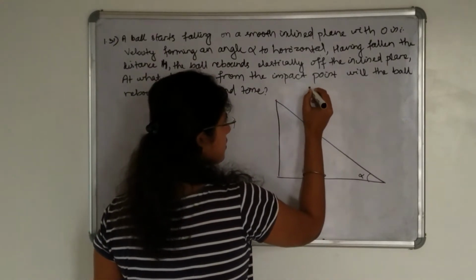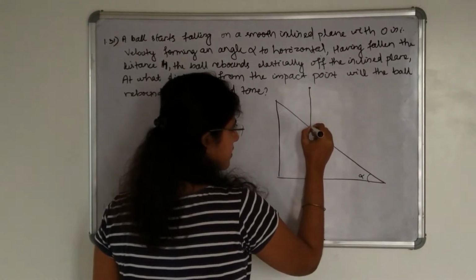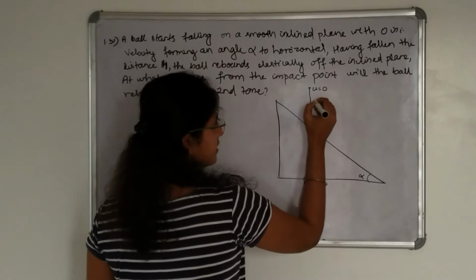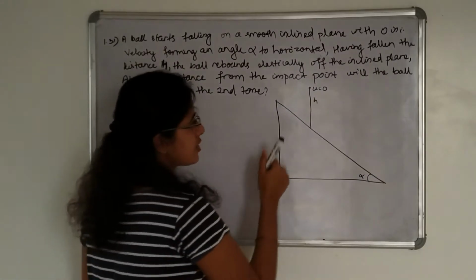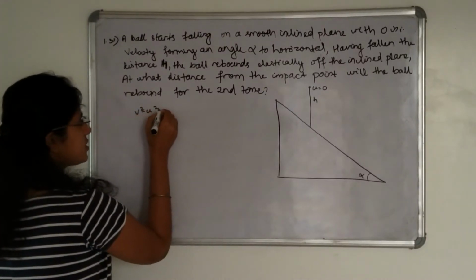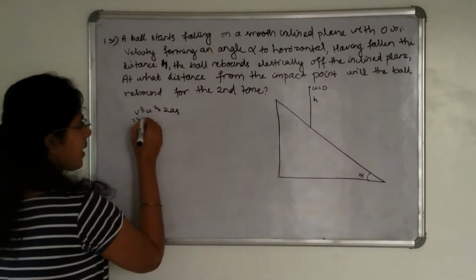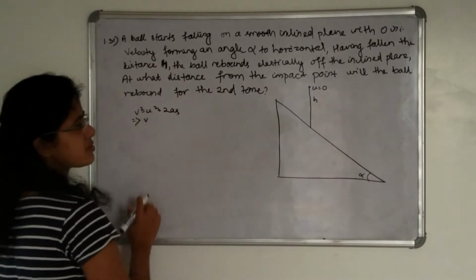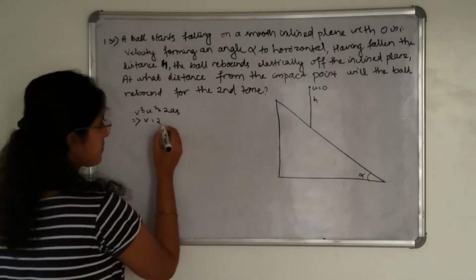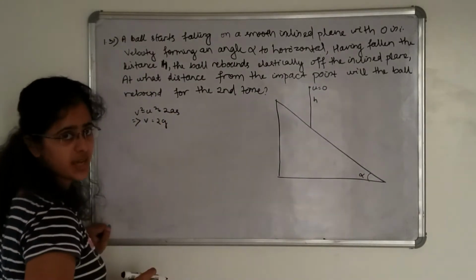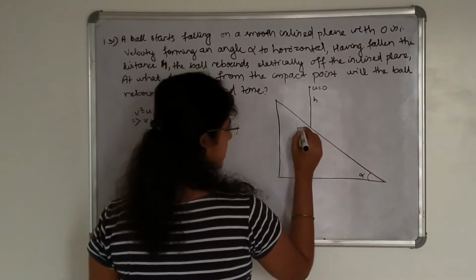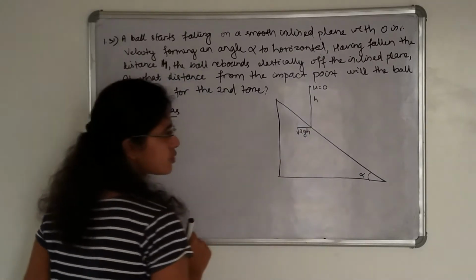The ball falls on this inclined plane with initial velocity 0 from the height h. So with what velocity does it fall on this point? v square minus u square is equal to 2as. We have to calculate the final velocity. Initial velocity is 0. Acceleration is g. s is how much? h here. So the velocity with which it falls on this inclined plane is root over of 2gh.